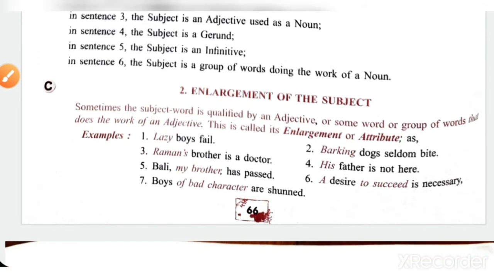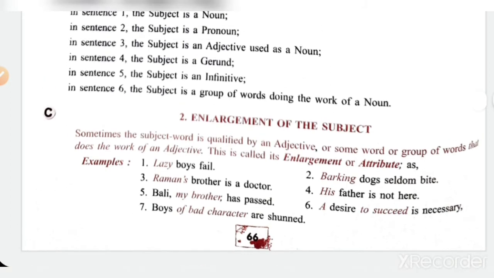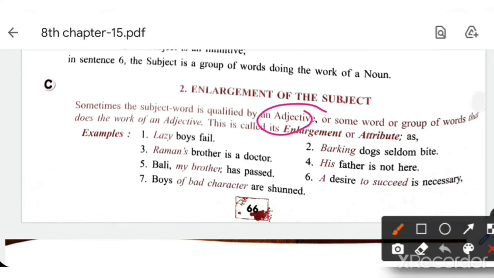Now, enlargement of the subject. We studied that the subject is a person or thing and works as a noun. But the subject word can be qualified by words like an adjective, and some word or group of words that does the work of an adjective.